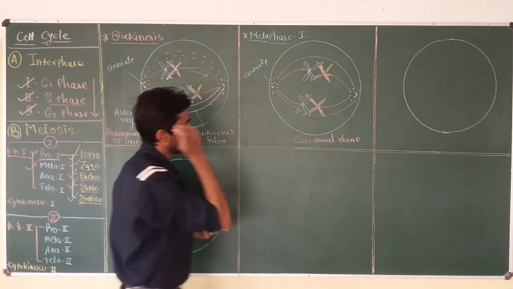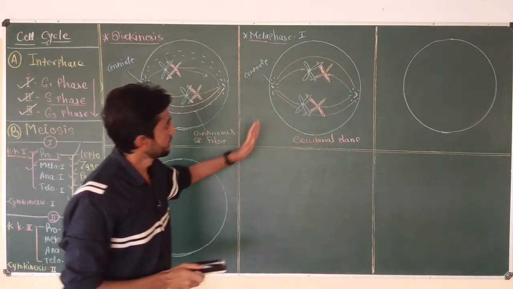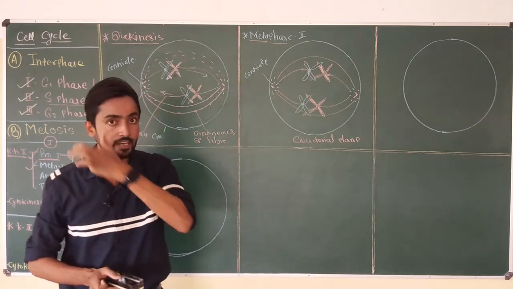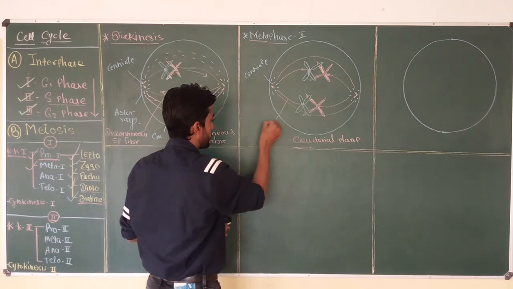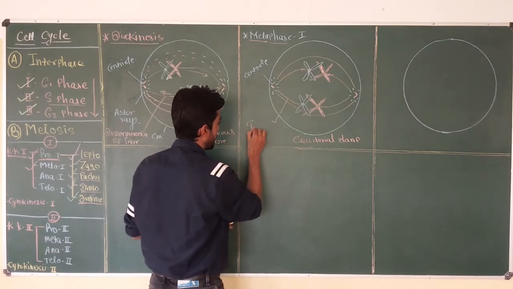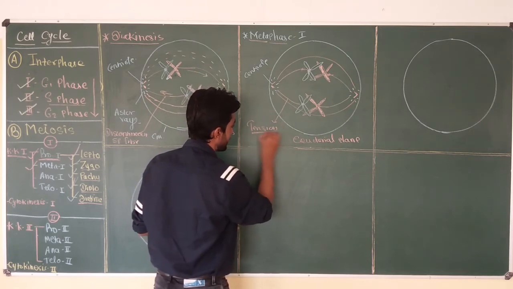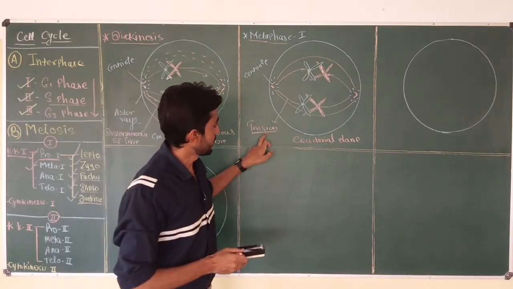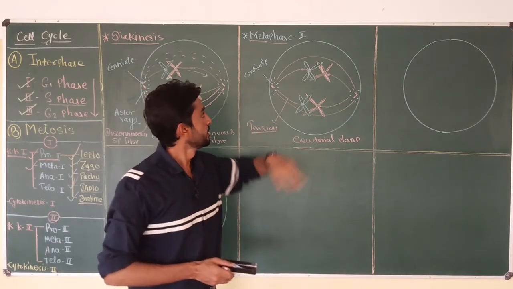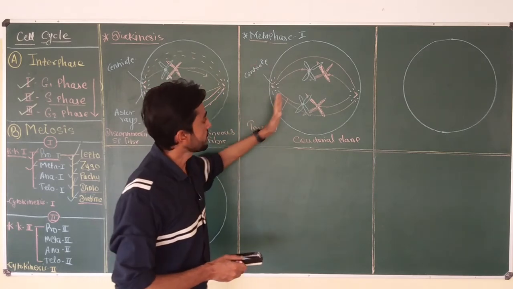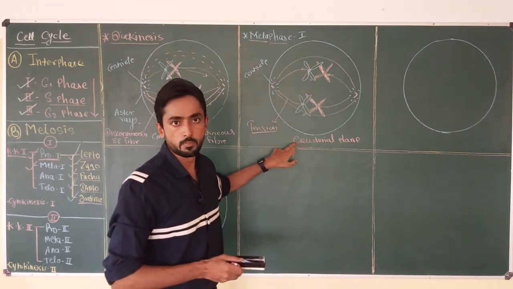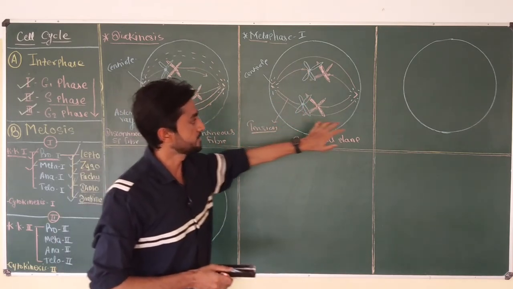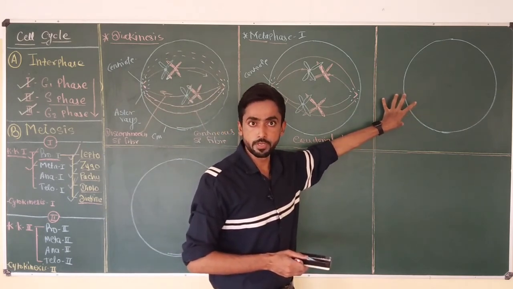Okay. Now you can also notice that during the movement of these homologous chromosomes to the equatorial plane, a tension is created by contraction of chromosomal fibers. A tension is produced, and this tension is sensed by the cell. Okay, and now the cell is going to arrest itself in metaphase 1 till all the homologous pairs reach the equatorial plane. Okay, and once all the homologous pairs reach the equatorial plane, now this cell is ready to enter anaphase 1.